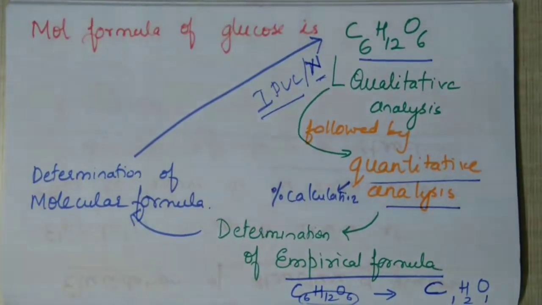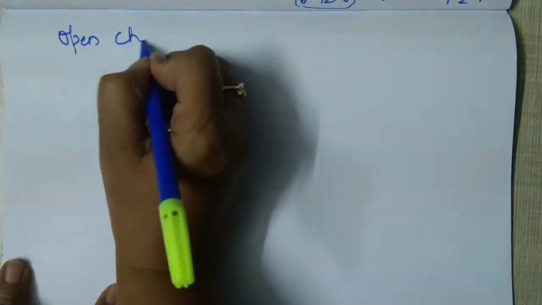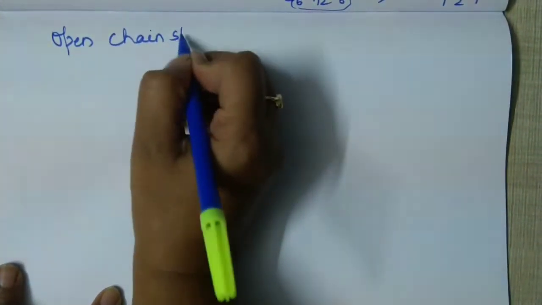Okay. Now we shall first learn the structure. Okay. We are going in ulta direction. First learn the structure. Be perfect with it. And then we will try to arrive at the structure using molecular formula. So how to write open chain structure of glucose?